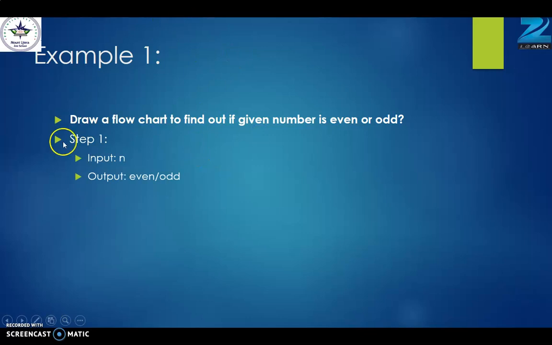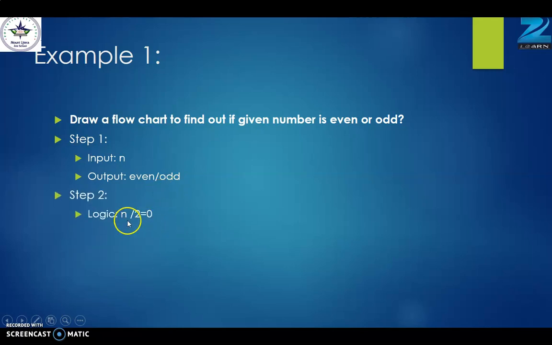Then what will we do? First we do step 1. What will be the input? What will be the output? That we will decide. The input is n, that is any number. Output will be even or odd. Means we will display the message number is even or number is odd.